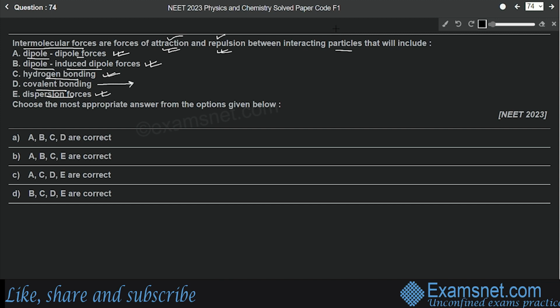So what is covalent bonding? It is a type of bonding that helps in holding the atoms of a molecule together.